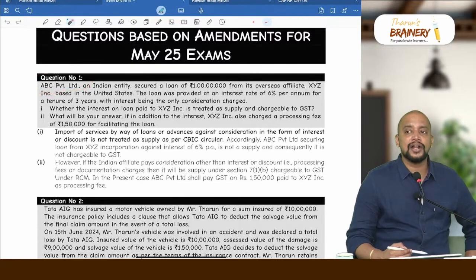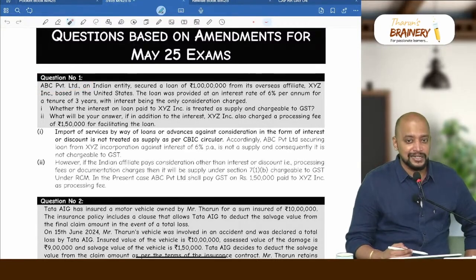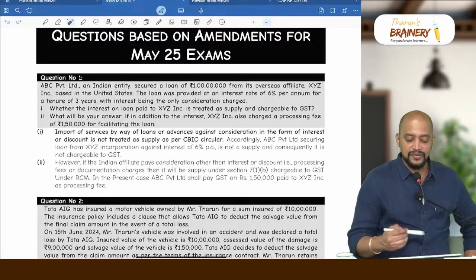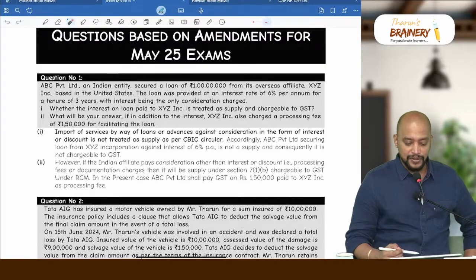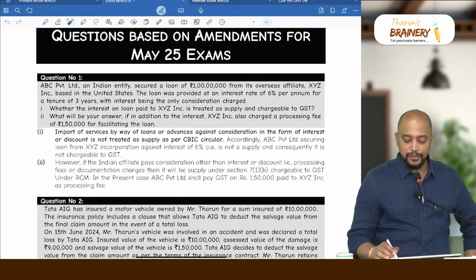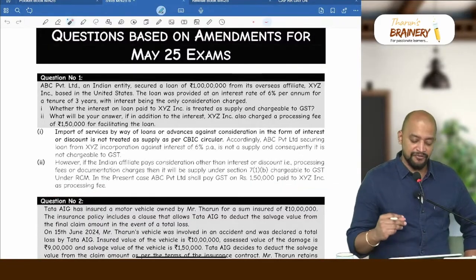Who will come under non-taxable recipient? Individual, trust, government. So here it is not an individual, trust or government, it will be others. So therefore it will be covered under RCM. Okay. So therefore say this, chargeable to GST under RCM. In the present case, ABC Private Limited shall pay GST on rupees 1,50,000 paid to XYZ Incorporation as processing fees.